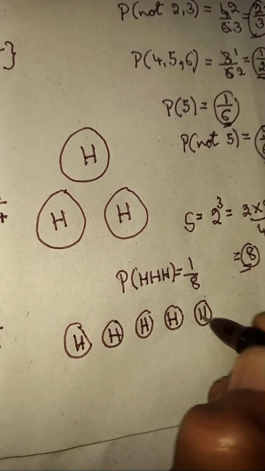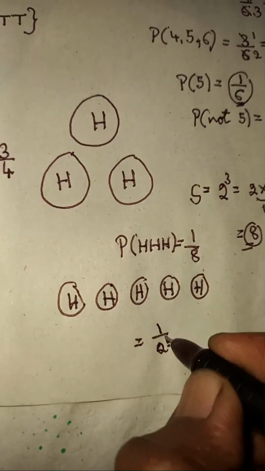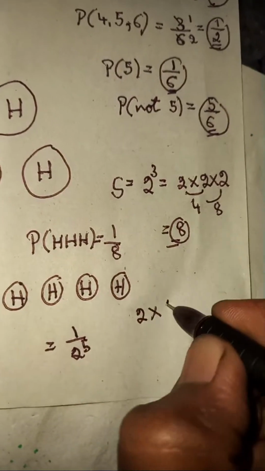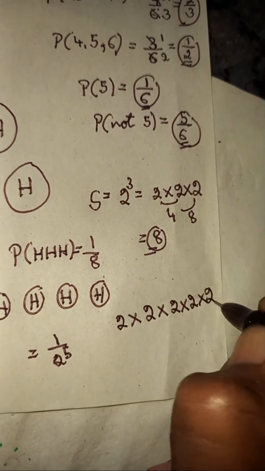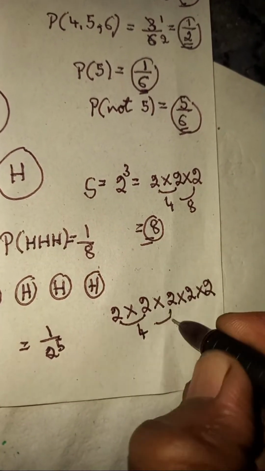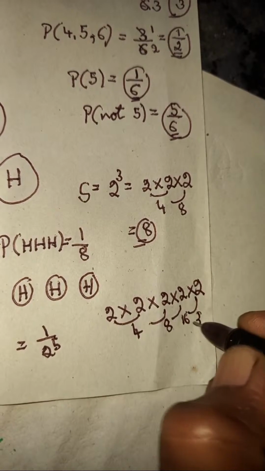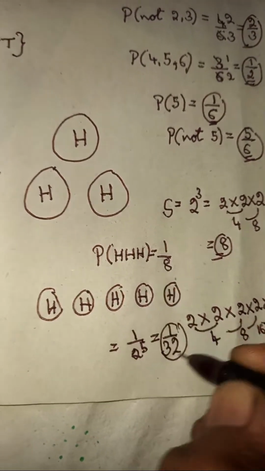You can write it simply as 1 by 2 power of 5, which means you multiply 2 by itself 5 times. 2 times 2 is 4, 4 times 2 is 8, 8 times 2 is 16, 16 times 2 is 32. It's going to become 1 by 32.